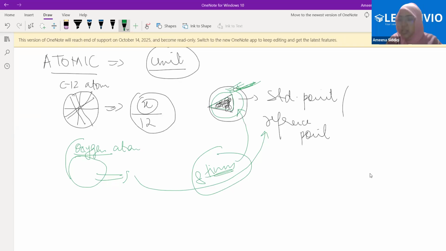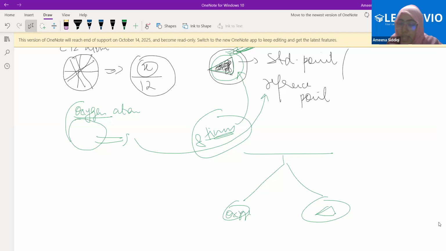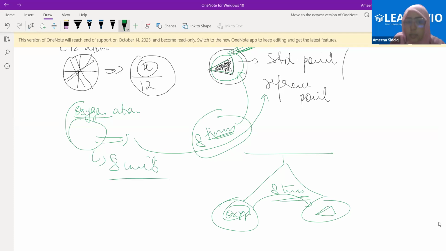Does this make any sense? How? Let's see. Let's say we have a weighing balance, something like this. Please don't go on my drawing. I took this one part here, out of the 12 parts that we had. And I took an oxygen atom here, and the mass of this one oxygen atom came out to be 8 times of this. Does this make any sense? This is simple weighing. Therefore, I say the mass of the oxygen atom is 8 units. Is it clear?